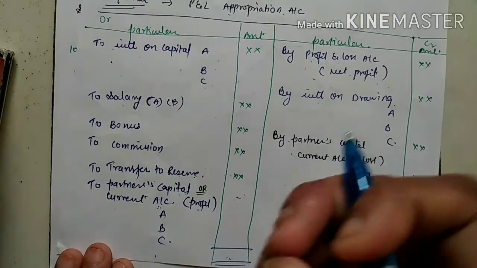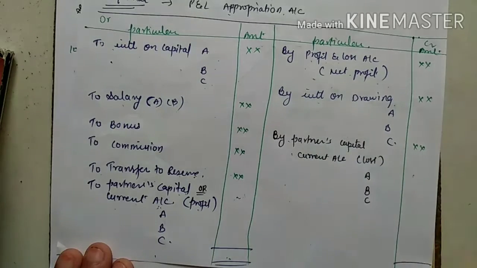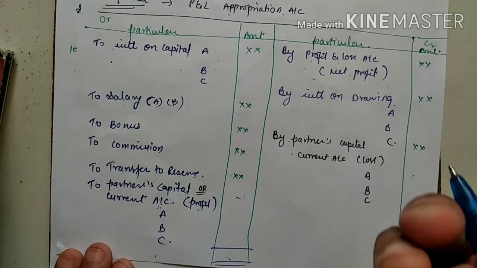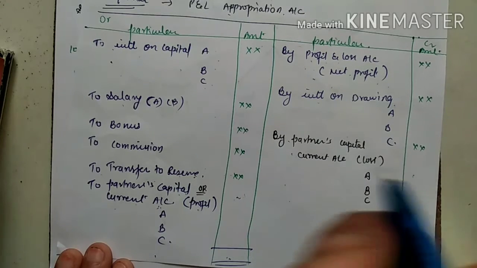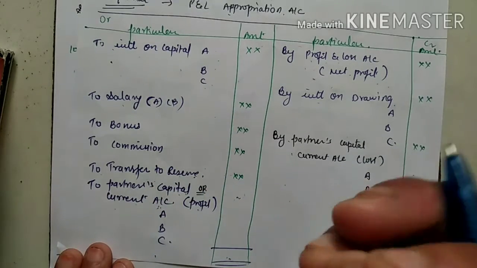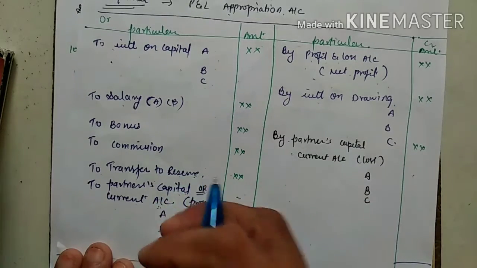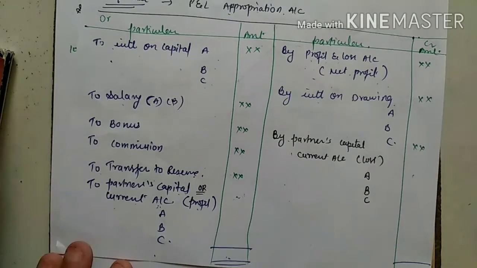I have shown you how I am writing the questions. If you have not learned it, you can understand by reading the terms. Interest on capital is a loss for the partner, but it is an income for the what? Correct or wrong? Wrong. What I am saying: interest on capital is a loss for the company, it means the partnership, and income for the partners. Is it clear? This is where you have to make it.